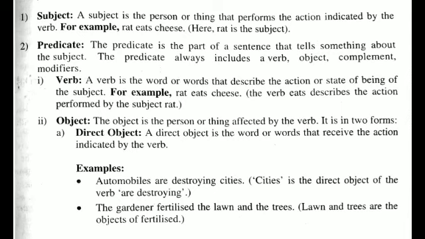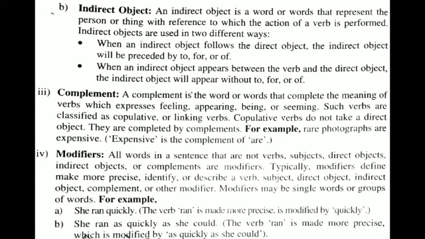For example, automobiles are destroying cities. Cities is the direct object of the verb are destroying. Next, the gardener fertilized the lawn and the trees. Lawn and trees are the object of fertilized. Next, indirect object. An indirect object is a word or words that represent the person or thing with reference to which the action of a verb is performed.